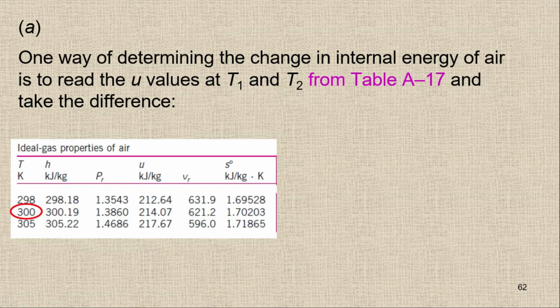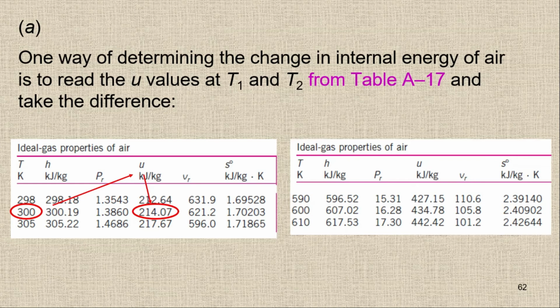Our first temperature is 300 Kelvin. So against 300 Kelvin, we need to find the value of u, and the value of u is simply 214.07 kJ per kg. So this is the u value at 300 Kelvin. Similarly, if we check the value at 600 Kelvin, in the remaining part of this table, u2 is simply 434.78 kJ per kg.